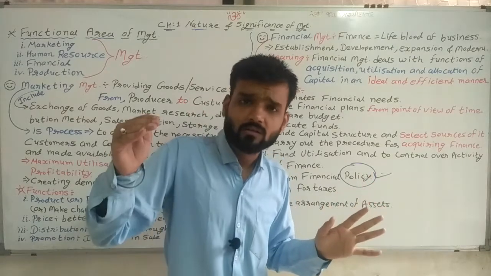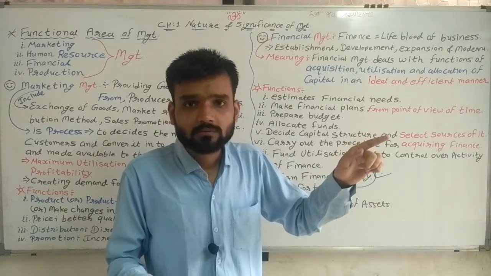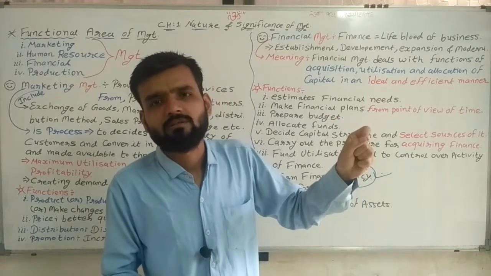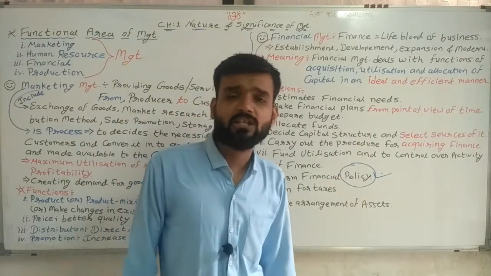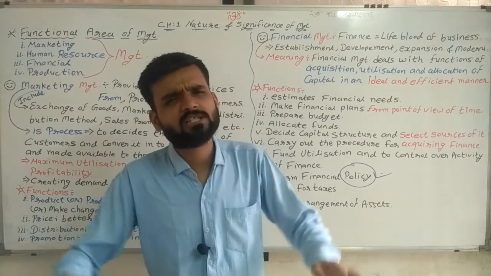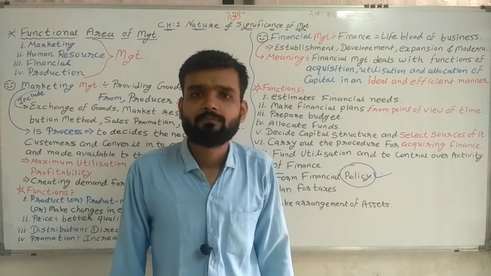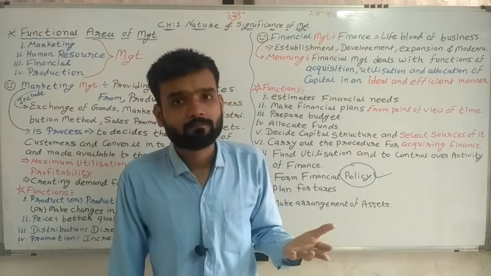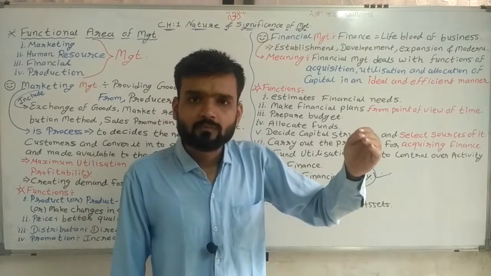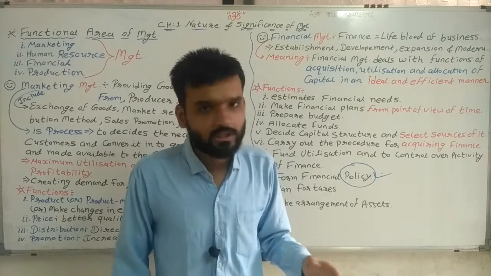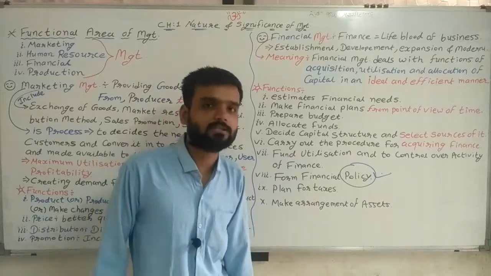Sometimes if profit decreases, the liability makes you pay. Some businesses in the market are running with their own capital only. They are not getting capital from the market. That is the best thing, because no one can beat them. If their profit decreases, they don't suffer many problems. So financial policy is the best thing.